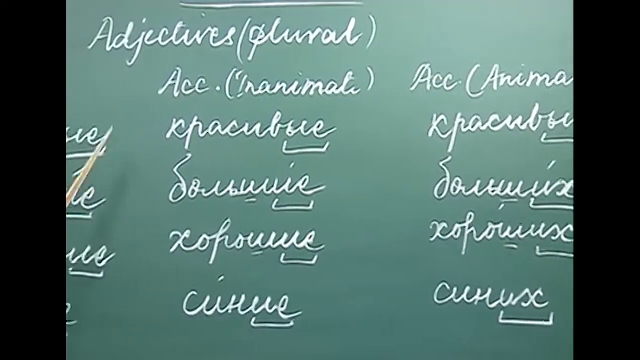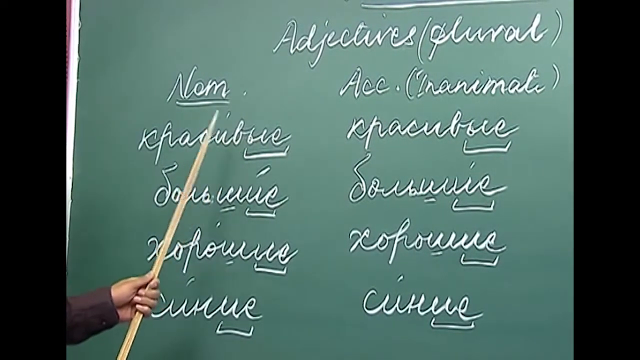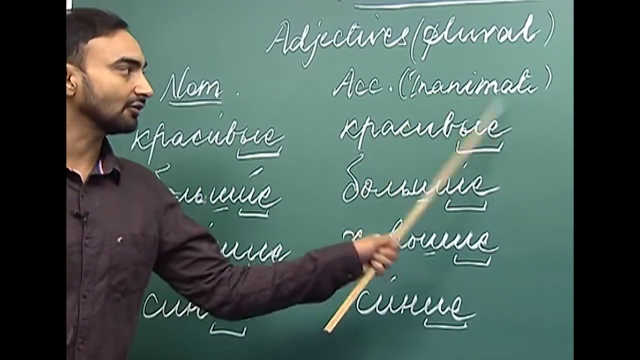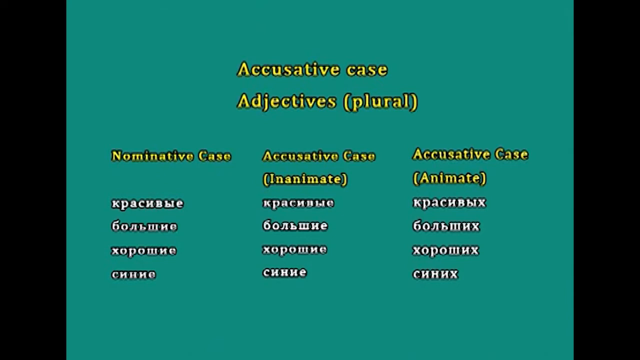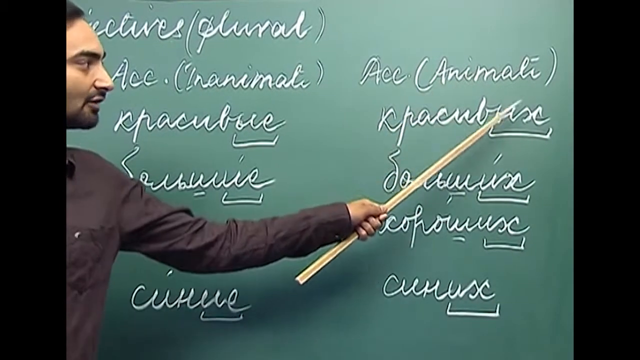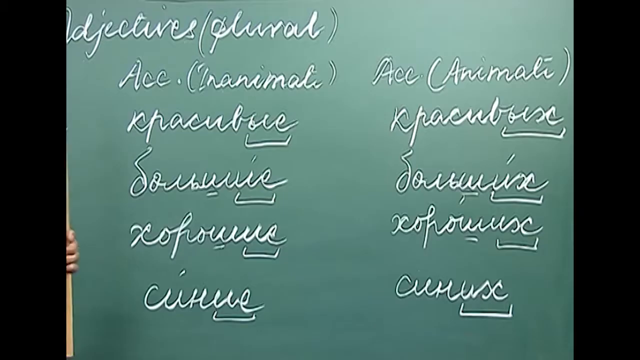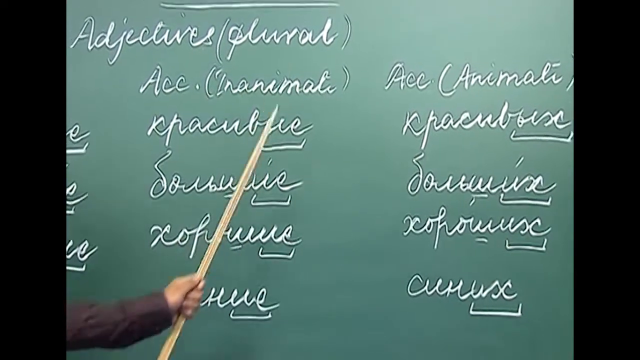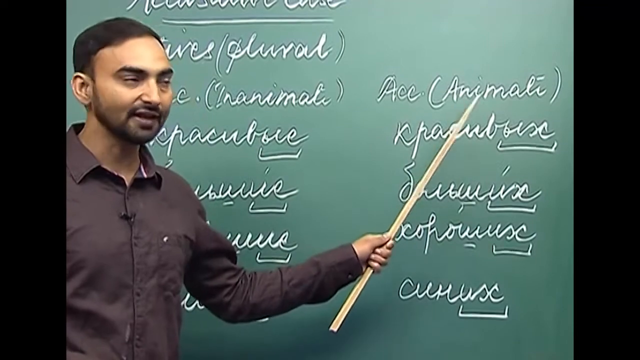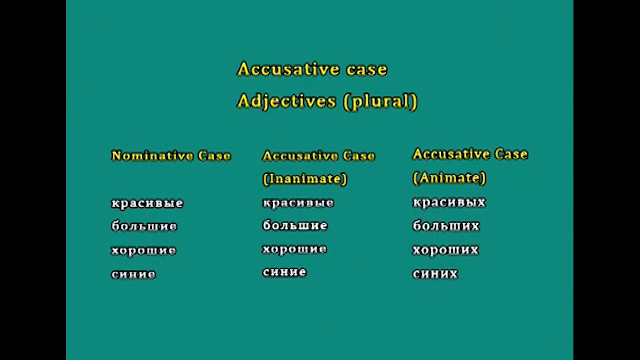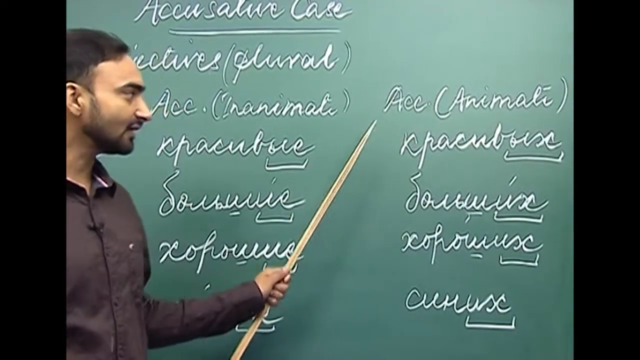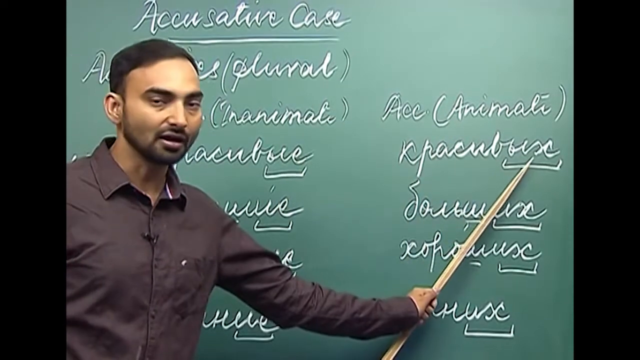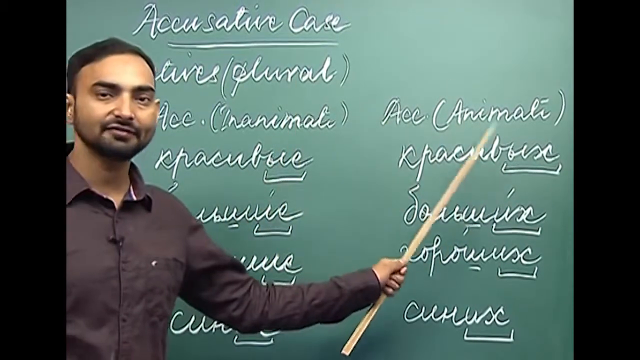As you can see, "krasivye", which means beautiful, does not change if it qualifies an inanimate noun, but it changes if it qualifies an animate noun. So "krasivye" remains "krasivye" with an inanimate noun, but it becomes "krasivykh" with an animate noun. What change are we making in this word? We are replacing the ending ye with kh. Krasivye, krasivykh.